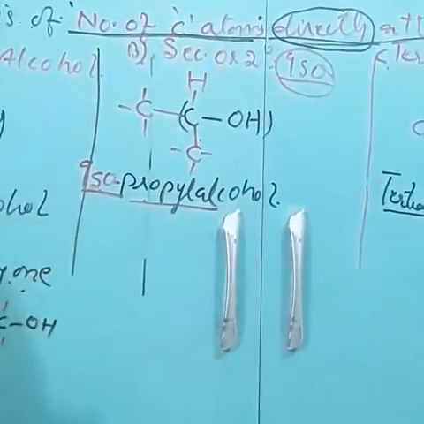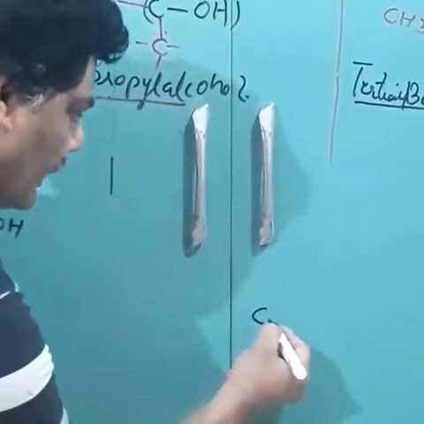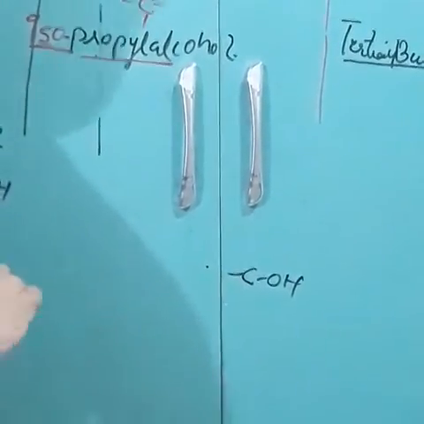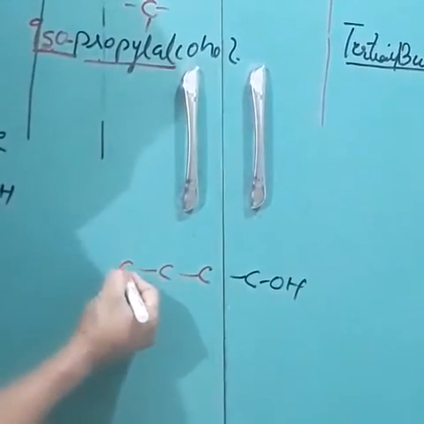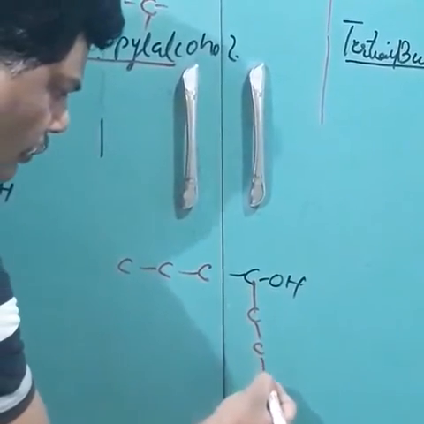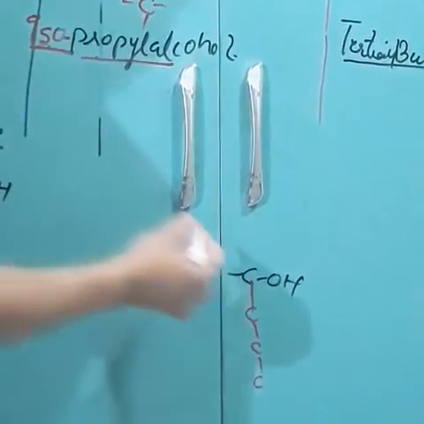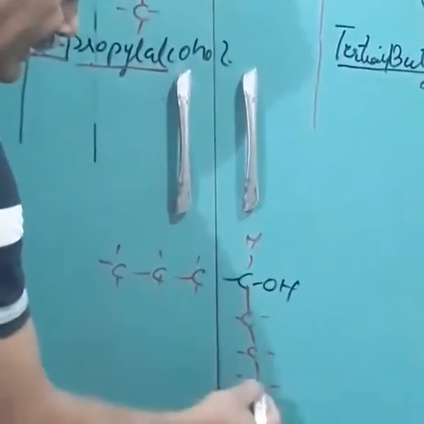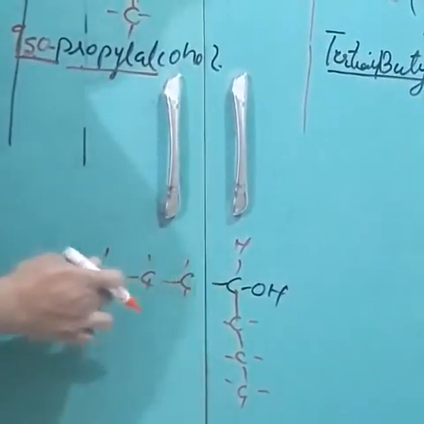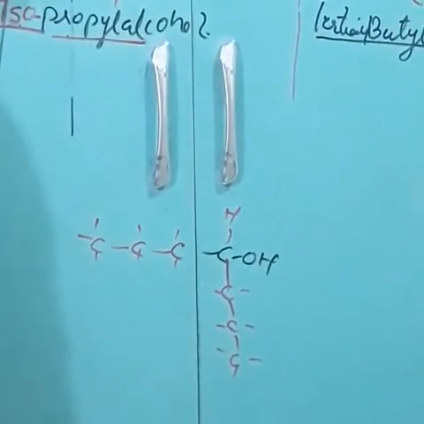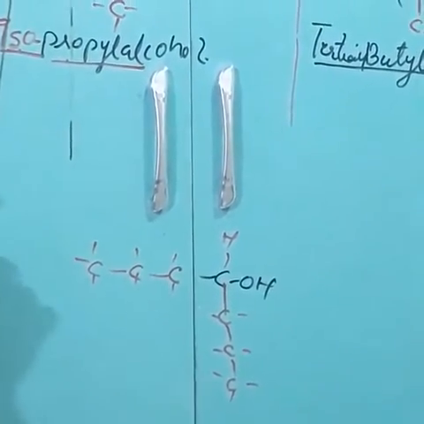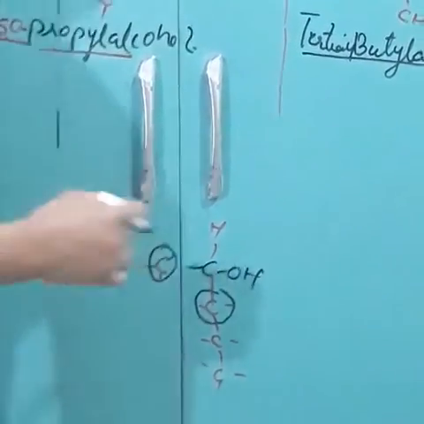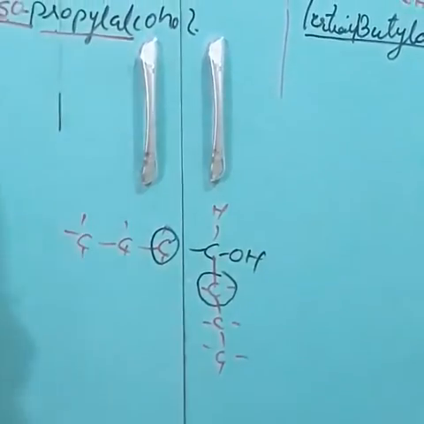Similarly, in secondary, we can write, suppose this is COH, and now I am attaching more carbon atoms. So 1, 2, 3, and here 1, 2, 3. Getting? And here hydrogen. So now, how many carbon atoms are there? 1, 2, 3, 4, 5, 6. So is it hexa degree? No. Again, this is 2 degree. Why? Because only 2 carbon atoms are directly attached with the COH system.